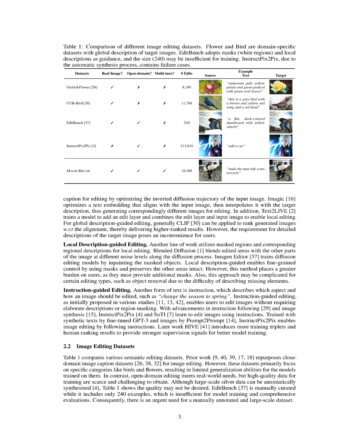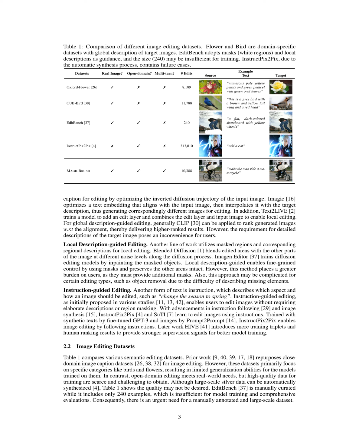Section Summary. Text-guided image editing has gained attention in recent years and can be categorized into three types: global description-guided editing, local description-guided editing, and instruction-guided editing. Global description-guided editing uses CLIP to rank generated images based on alignment, while local description-guided editing utilizes masked regions and corresponding regional descriptions for fine-grained control. Instruction-guided editing allows users to edit images without elaborate descriptions or region masking, and recent advancements in instruction following and image synthesis have led to improved models such as InstructPix2Pix and SuTI.